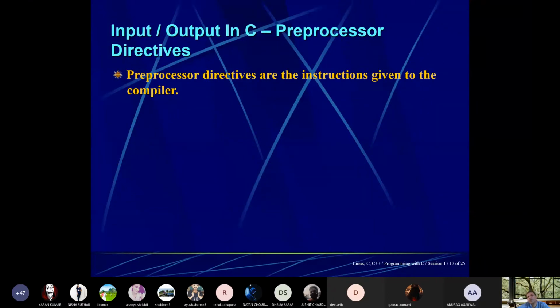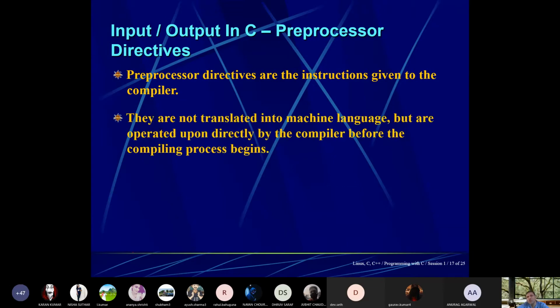Then come to input output C preprocessor directive. What is a C preprocessor directive? I had told you that whatever you write using hash comes under preprocessor directives. Preprocessor directives are instructions given to the compiler. They are not translated into machine language, but operated upon directly by the compiler before the compiling process begins. So the compiler automatically checks this, and because this is a precompiled header file, it is always beneficial to create the object file.